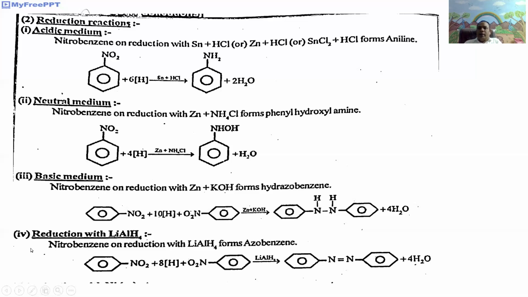Third media is basic media or alkali media. Nitrobenzene undergoes reduction with zinc in alkali, zinc in potassium hydroxide, to form hydrazobenzene. Fourth one, nitrobenzene undergoes reduction with lithium aluminium hydride. It gives azobenzene. These are the different products obtained by the reduction of nitrobenzene in different media or by using different catalysts.